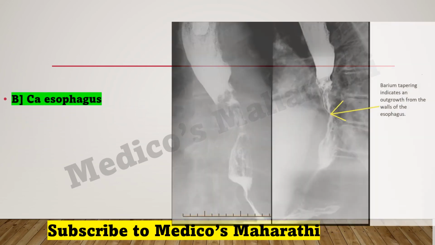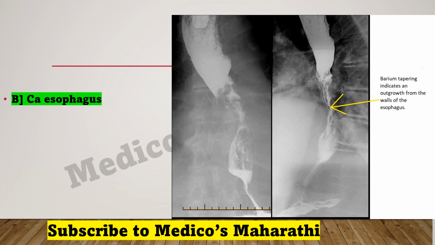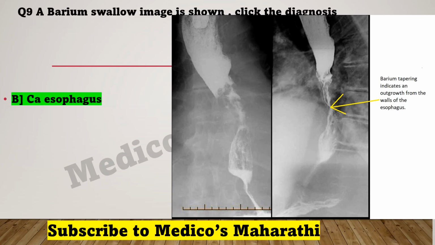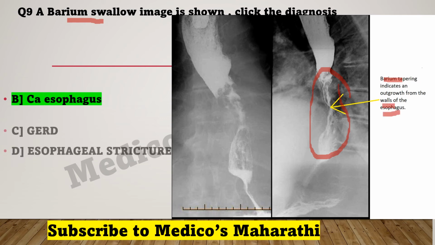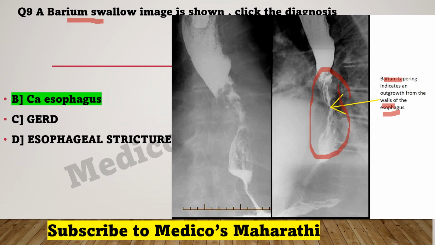What was the question? It was asking about a barium swallow case, and to click the diagnosis in the image. So it is an esophagus case. Here you can say it is carcinoma esophagus, or you can say Ca esophagus. Barium tapering indicates an outgrowth from the wall of the esophagus. What were the other options? GERD, esophageal stricture, achalasia cardia, but the correct choice is Ca esophagus.